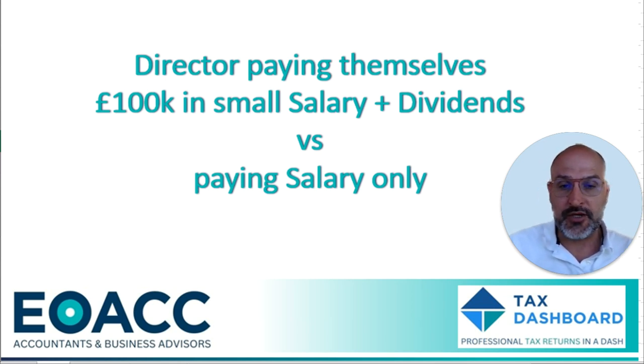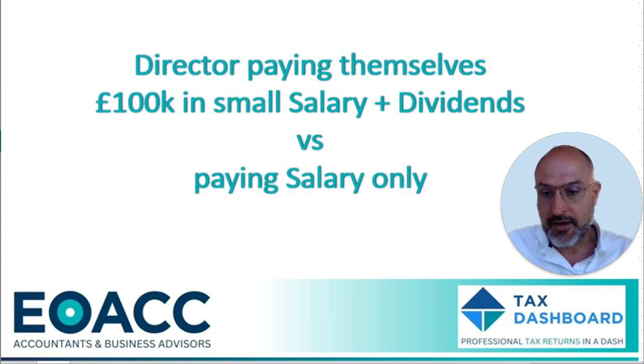for every £2 you earn more than £100,000, you lose £1 of your personal tax-free allowance. So a lot of directors, shareholders, try and pay themselves up to that 100k threshold and not more than that if they can, not to lose their personal tax-free allowance. Right, so let's just go straight into it.